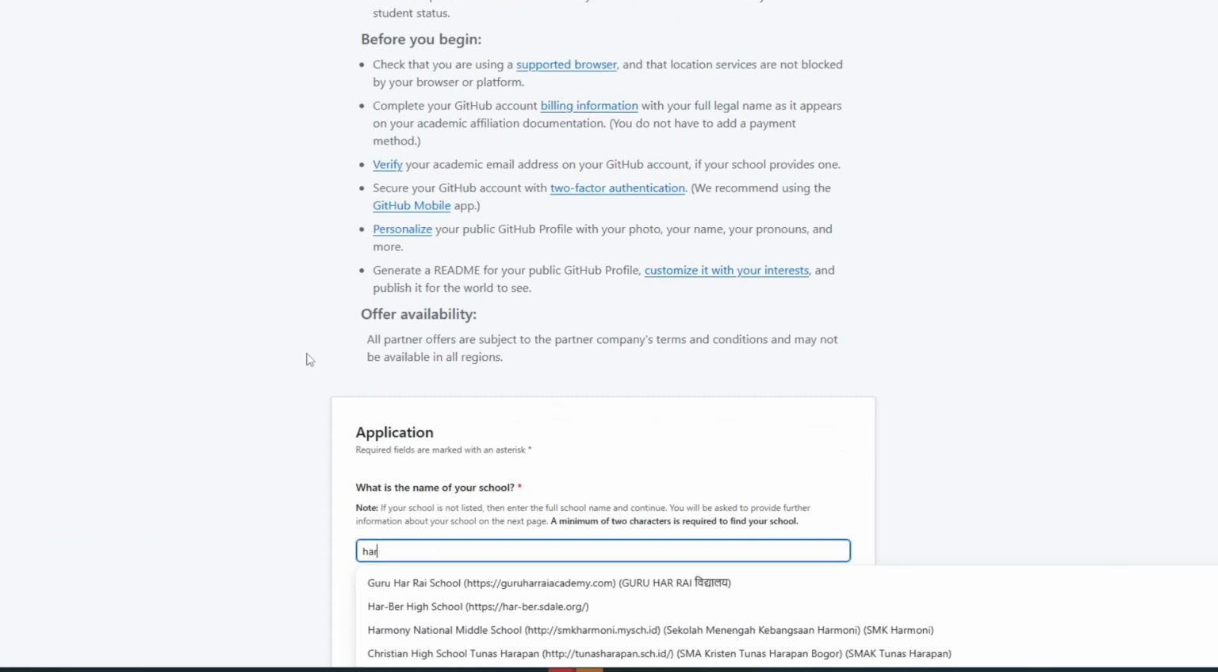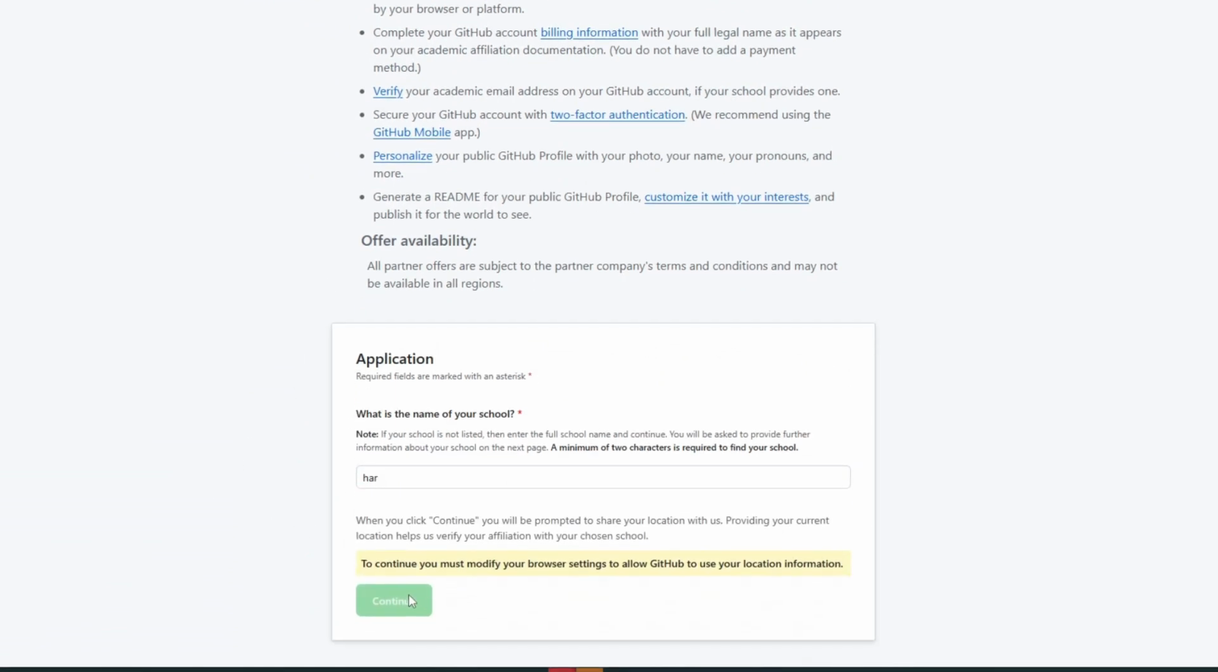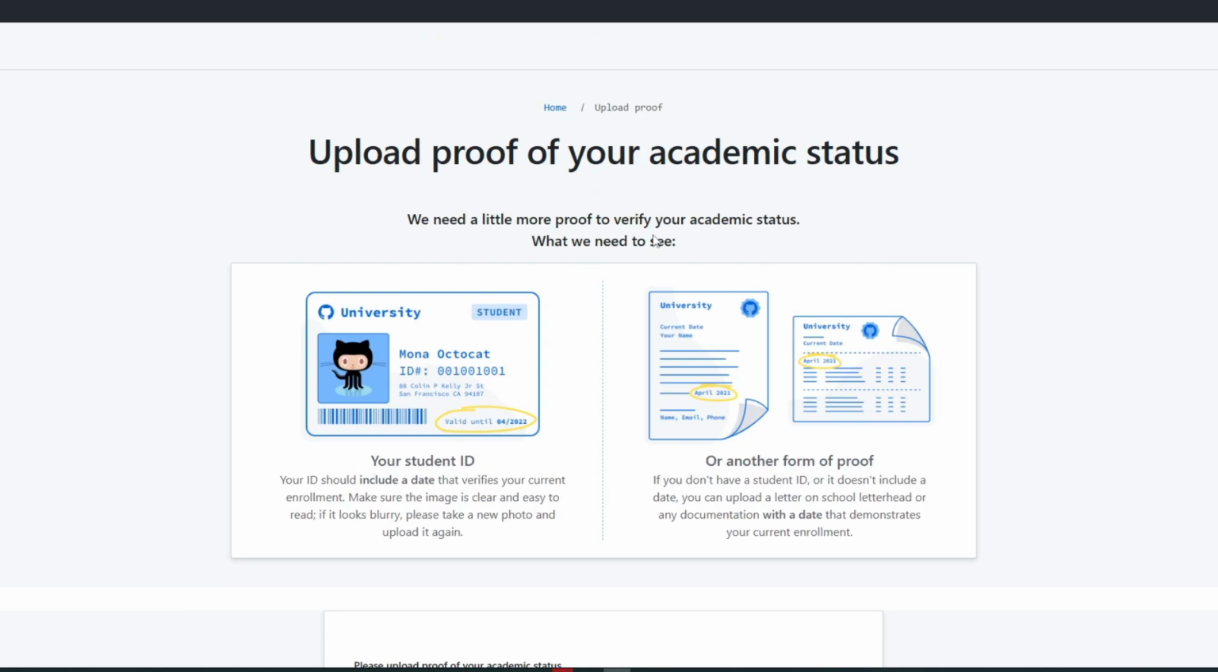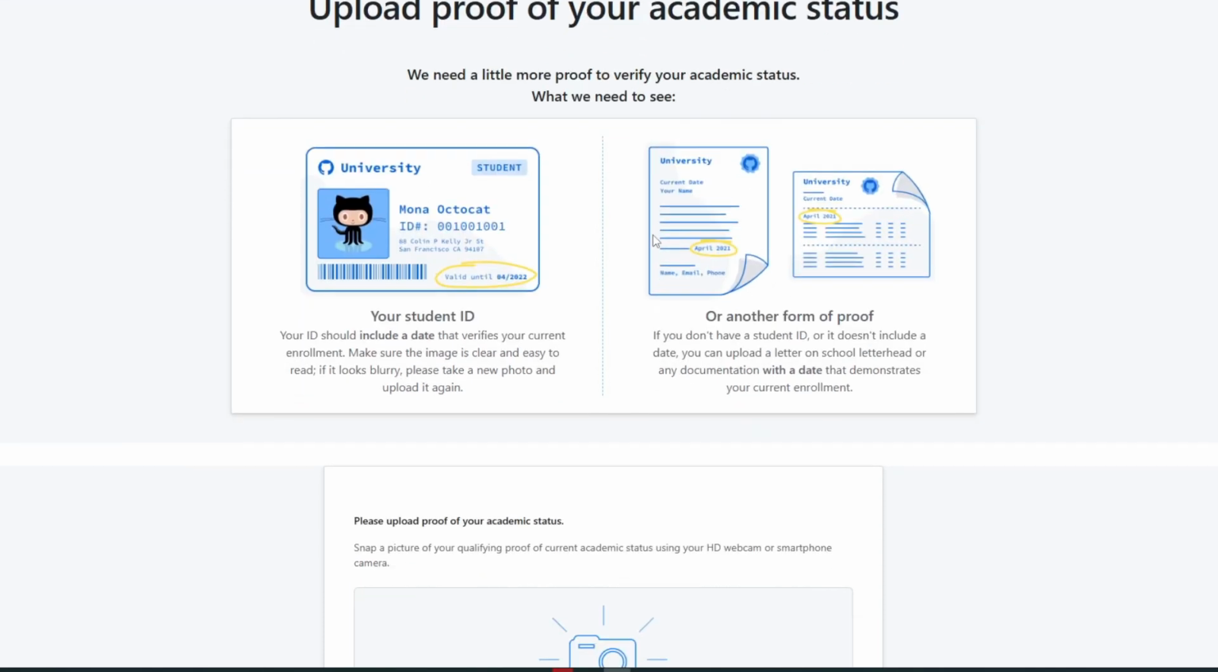Now you can just select your school, click on the continue button, and from there we then have to modify our browser settings to use our location information. So you want to make sure that you allow the location service on the GitHub website right here. And from there we can basically upload our own proof of academic status. Now you can upload either one of these options right here. It can be your student ID, and it should indicate a date that verifies your current enrollment, and you want to make sure that the image is clear and easy to read.